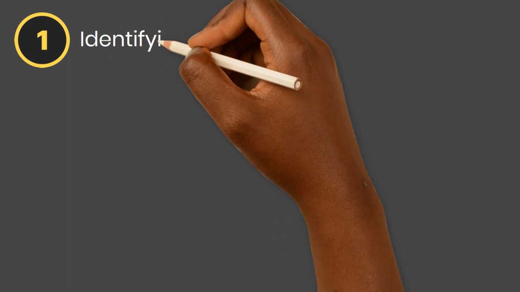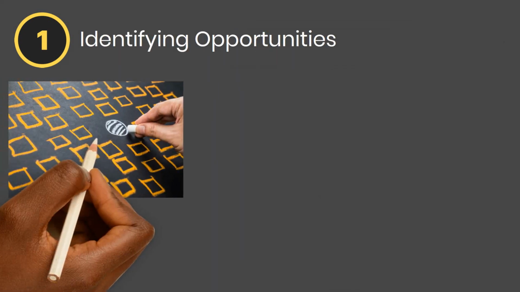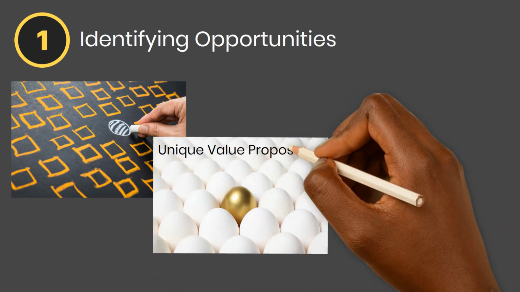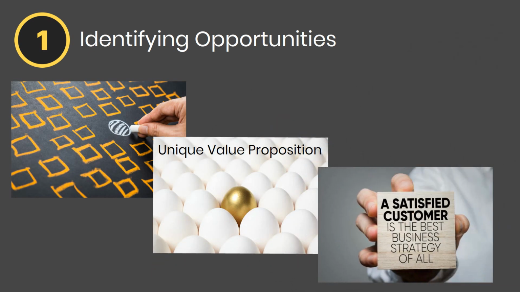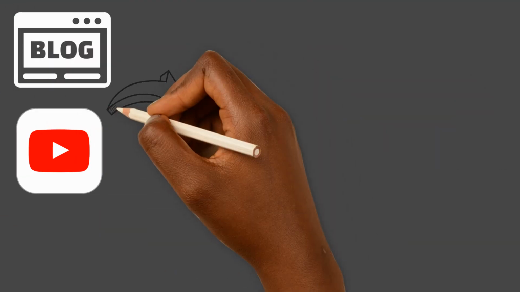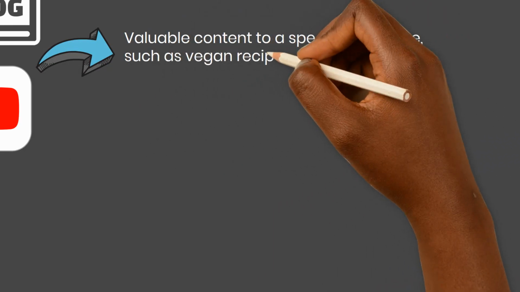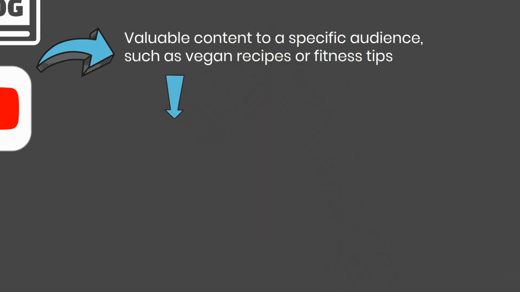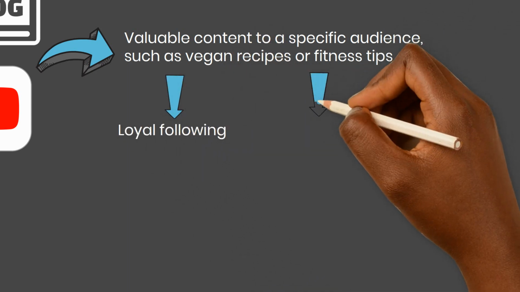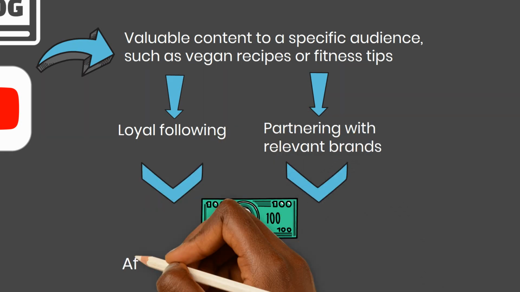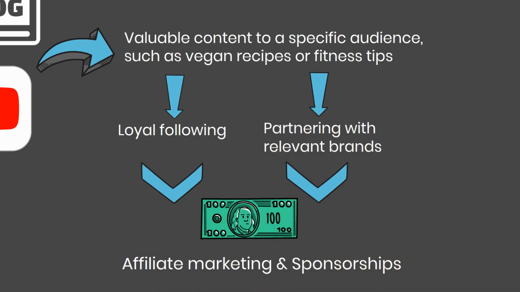Step 1. Identifying opportunities. The book emphasizes the importance of identifying opportunities and developing a unique value proposition that meets the needs of customers while generating significant profits. One example of this is creating a niche blog or YouTube channel that provides valuable content to a specific audience, such as vegan recipes or fitness tips. By building a loyal following and partnering with relevant brands, you can generate passive income through affiliate marketing and sponsorships.